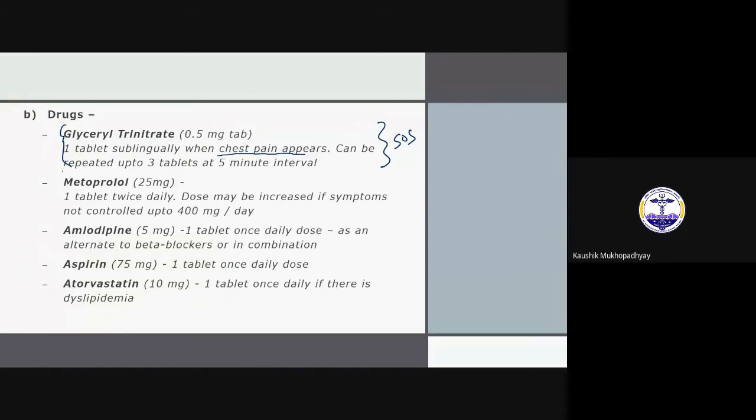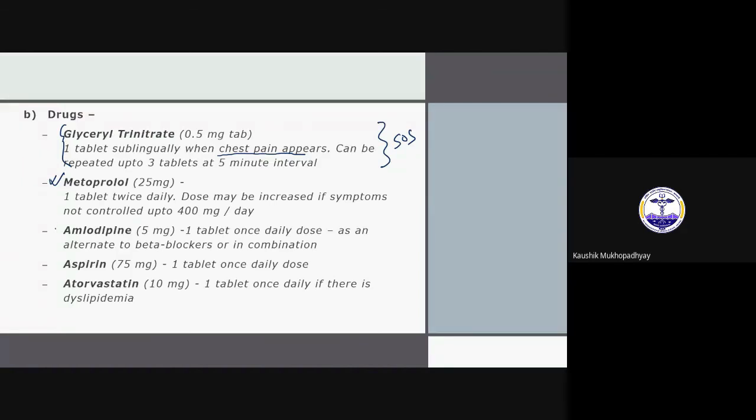The next drugs we can give are to decrease the occurrence of this kind of attack. So we can give metoprolol, 25 milligram, 1 tablet twice daily. You can also start from a lower dose, 12.5 milligram twice daily, because the big term with beta blockers is start low, go slow. You have to start with a very little dose, then go up as the patient accommodates the dose. And of course, you should not stop it suddenly. You should always taper off the beta blocker if you are thinking about withdrawing the drug.